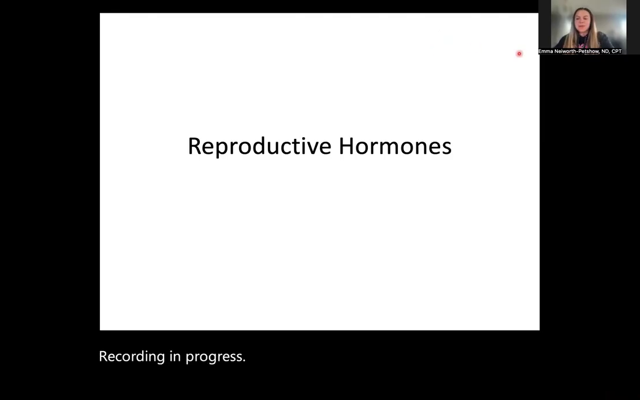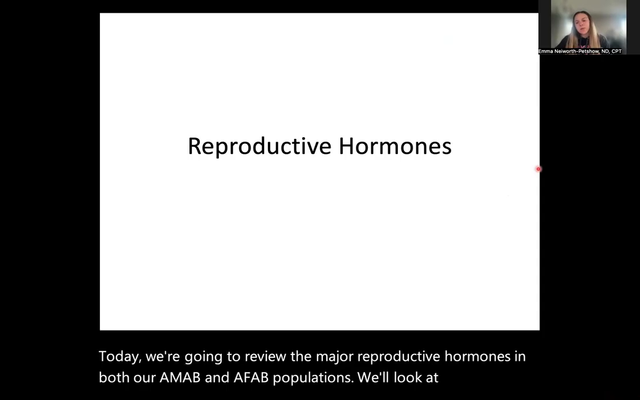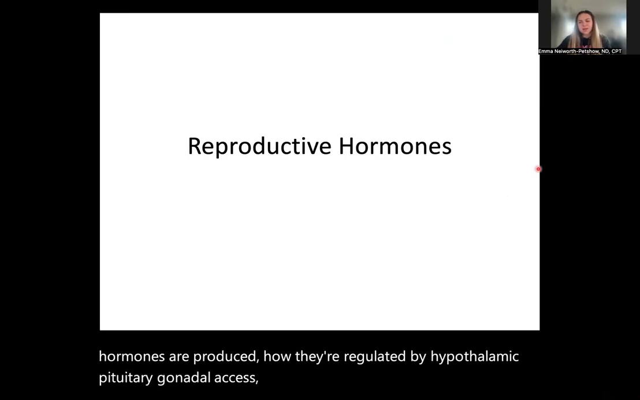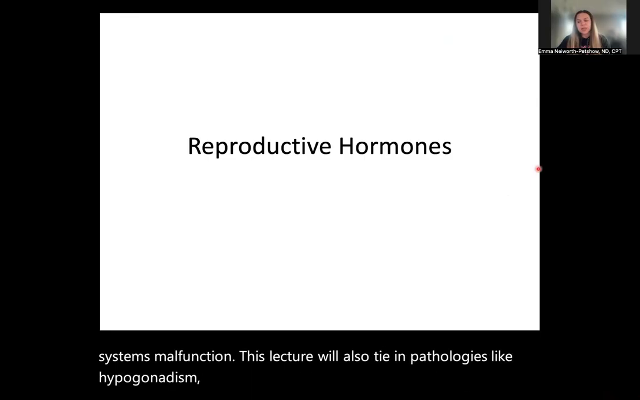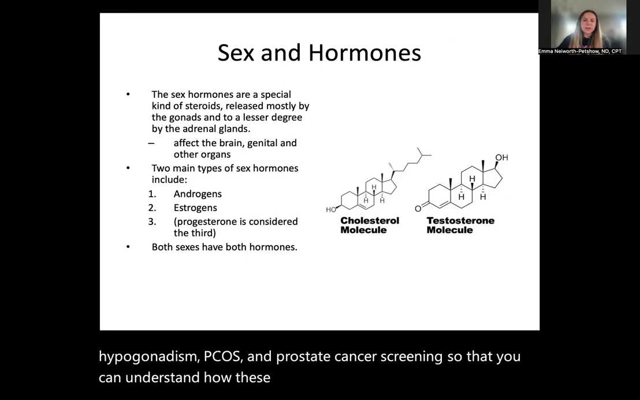Today, we're going to review the major reproductive hormones in both our AMAB and AFAB populations. We'll look at how these hormones are produced, how they're regulated by the hypothalamic pituitary gonadal axis, and the clinical implications when these systems malfunction. This lecture will also tie in pathologies like hypogonadism, PCOS, and prostate cancer screening so that you can understand how these hormone patterns present in real clinical practice.